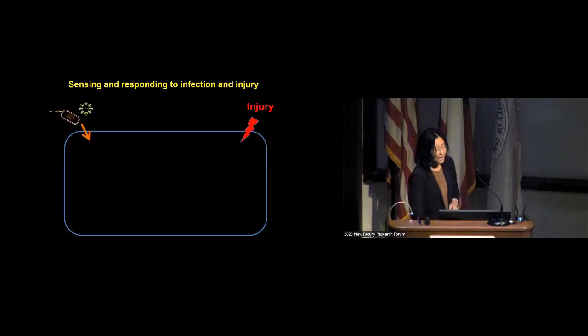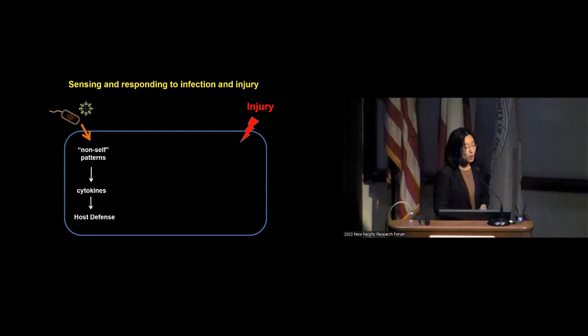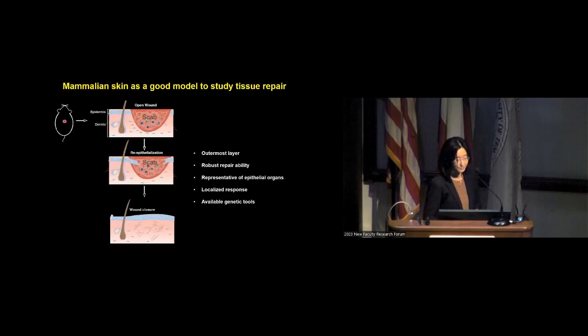Pathogen infection and tissue injury are two universal stimuli that quickly disrupt homeostasis. We know more about how pathogen-derived non-self patterns, such as bacterial DNA and viral RNA, activate a host response that leads to cytokine production and host defense. We know much less about how we sense injury, which then generates a proper response for host repair.